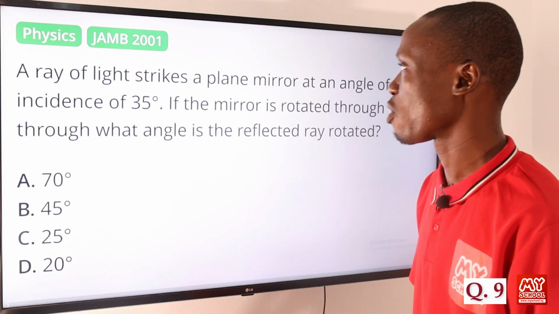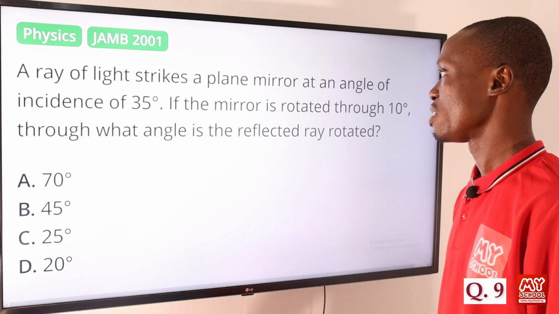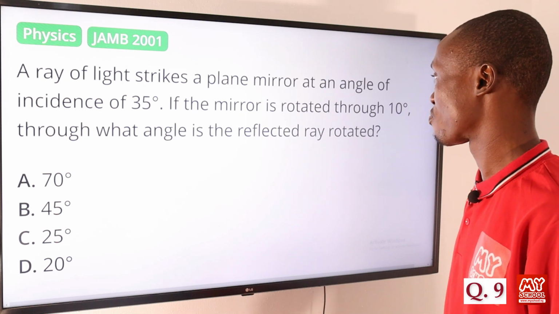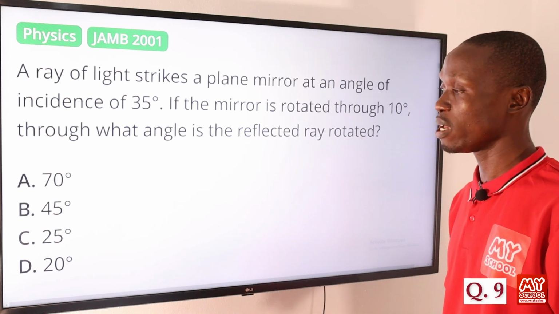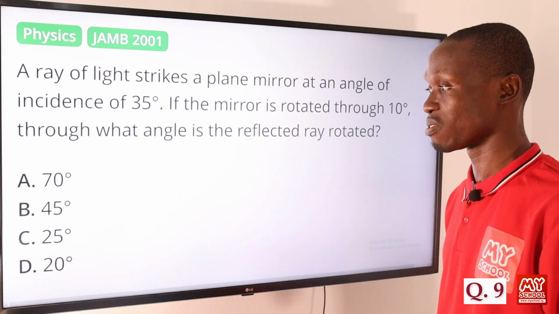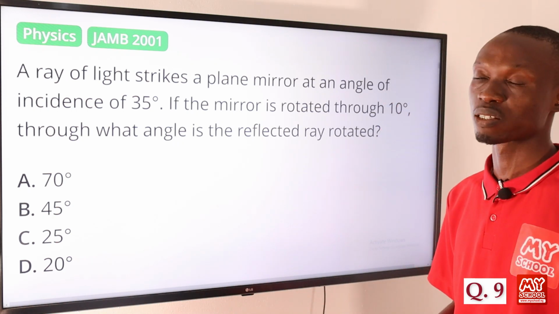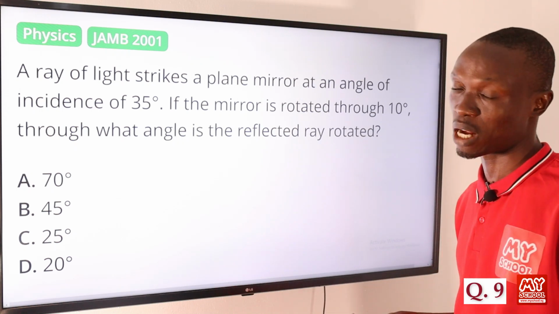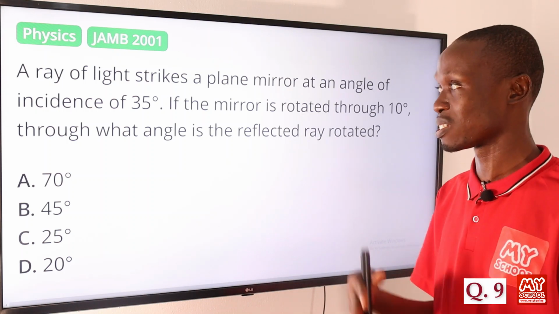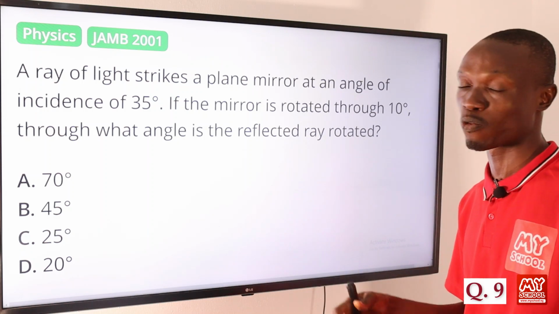Question 9. A ray of light strikes a plane mirror at an angle of incidence of 35 degrees. If the mirror is rotated through 10 degrees, through what angle is the reflected ray rotated? A, we have 70 degrees, B, 45 degrees, C, we have 25 degrees, and D, we have 20 degrees. So it is common knowledge in physics that when a ray of light strikes a plane mirror at an angle of incidence i, and the mirror is rotated at an angle of theta, then the reflected ray will be rotated by an angle of 2 theta.